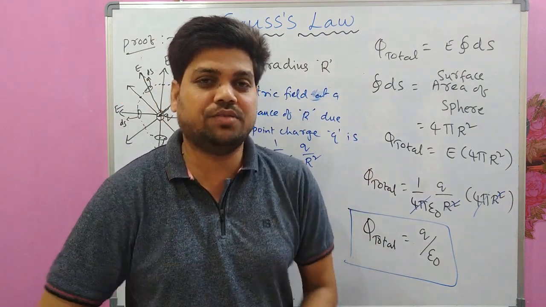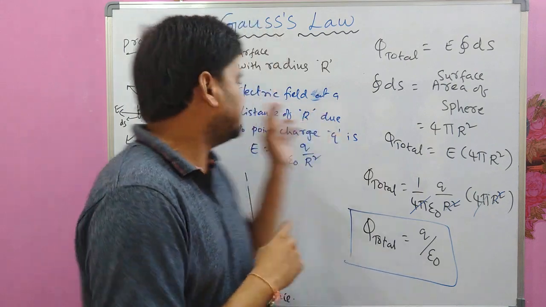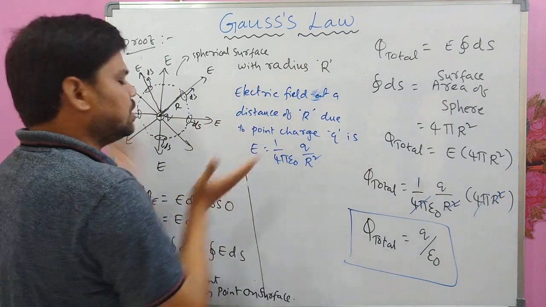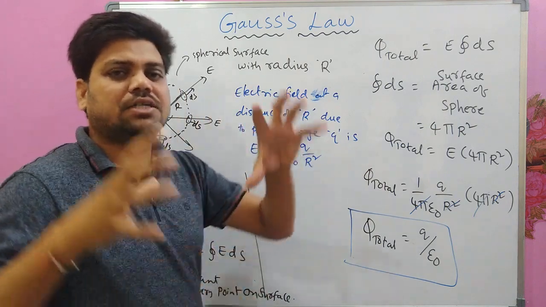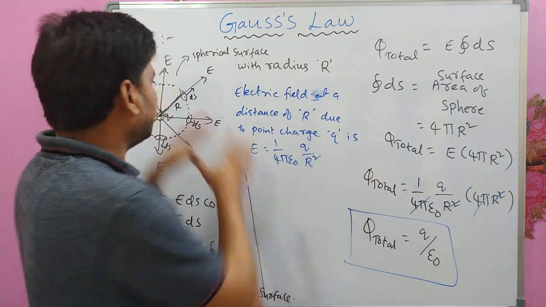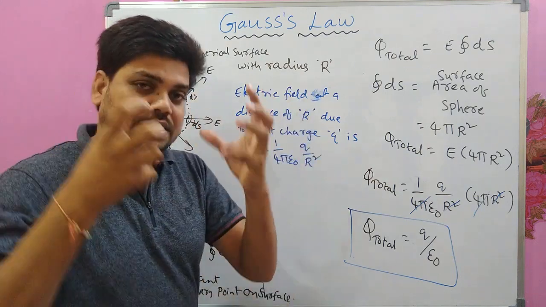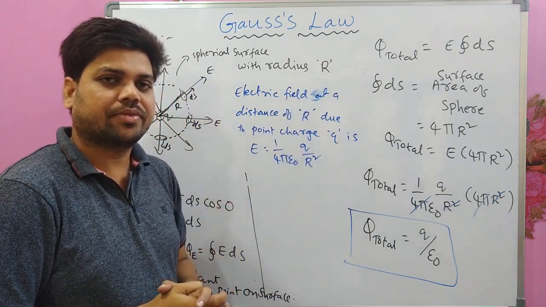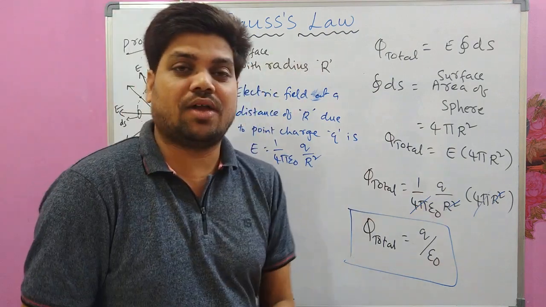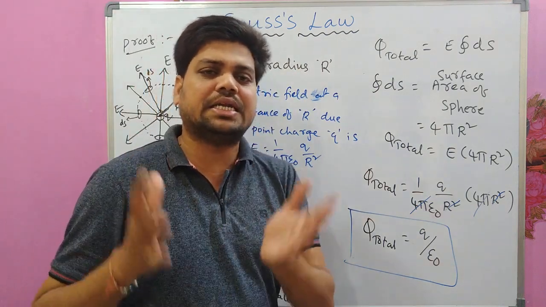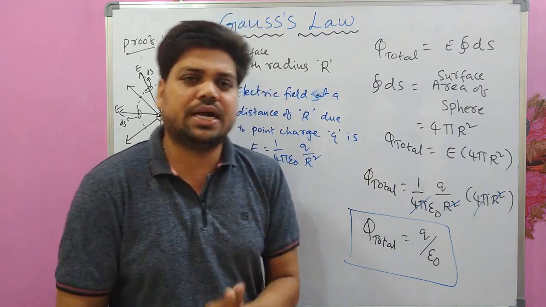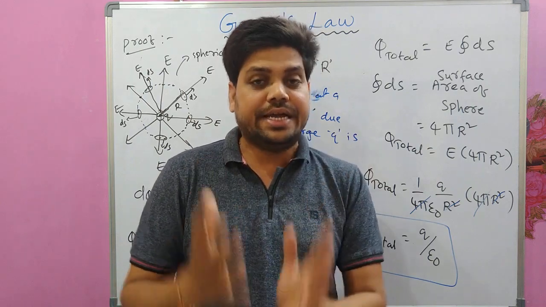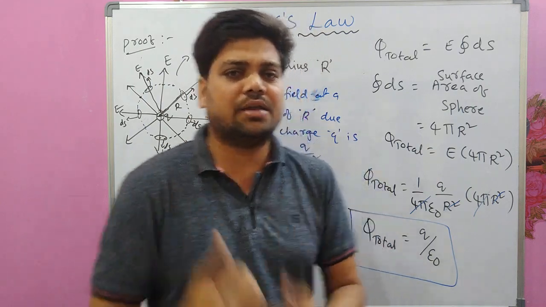See, how did we prove this? We just have taken one point charge of positive charge so that the electric field direction is outwards from it, and we have considered one closed spherical surface in that electric field so that that charge is enclosed by that spherical surface, and calculated electric flux using mathematical equation integral E dot ds, and we found that integral E dot ds as integral EDS cos theta, integral EDS cos 0, because theta is the angle between E and ds.